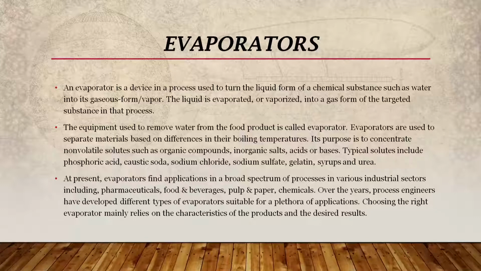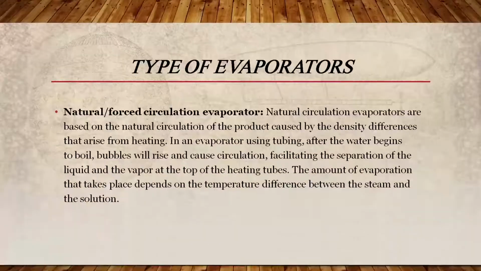Heat and mass balances are used in calculation to design single and multiple effect evaporators. Steam economy gives an indication of process efficiency. Vapor recompression systems such as thermal or mechanical are useful in minimizing energy use. But the most important thing to remember is choosing the right type of evaporators based on the characteristics of products and the desired results.